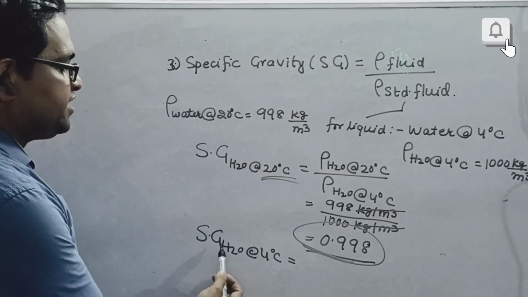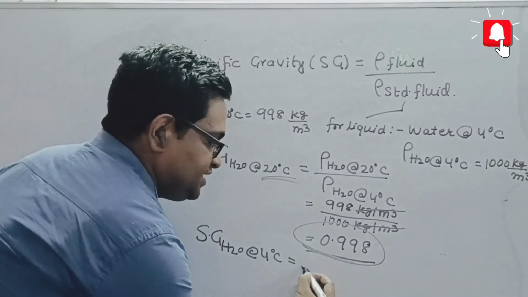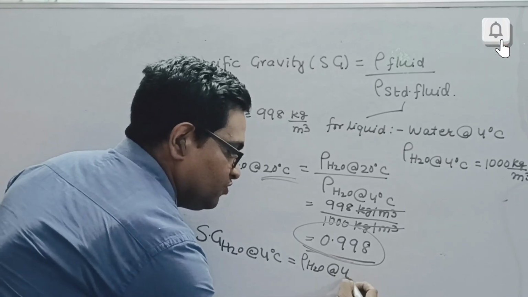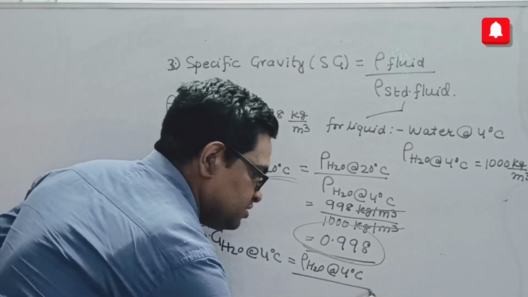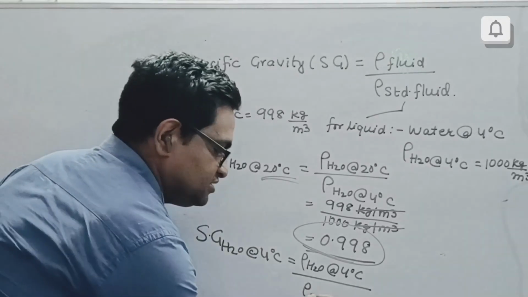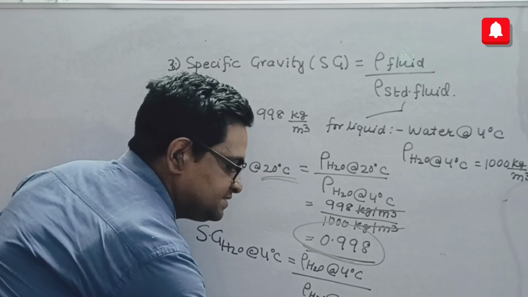Because the specific gravity of water at 4 degrees Celsius will be calculated as the density of water at 4 degrees Celsius upon the density of the standard fluid, which is again the density of H2O at 4 degrees Celsius.